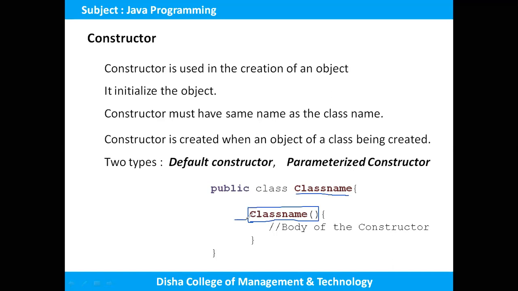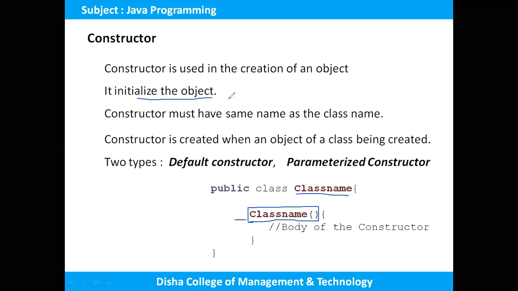Basically, a constructor is used to initialize the object. There is no such feature for a method to initialize the object. A method cannot initialize the object, whereas a constructor initializes the object. And the constructor is invoked, or executed, implicitly.